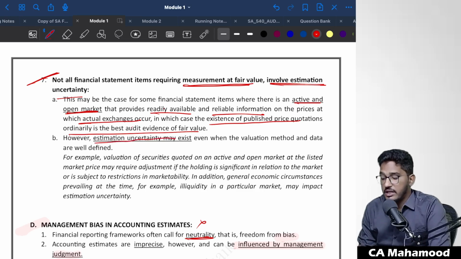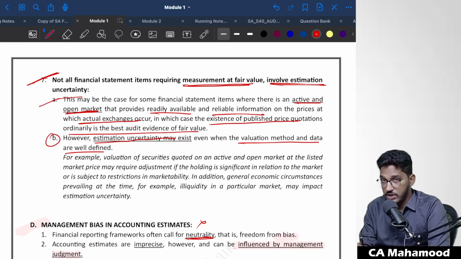However, estimation uncertainty may exist even when the valuation method and data are well defined. In some cases, but in the rest of the other fair value estimates, there will always be uncertainty. That's what they are telling. Only for some items which involve fair value estimates, there will be less estimation uncertainty.